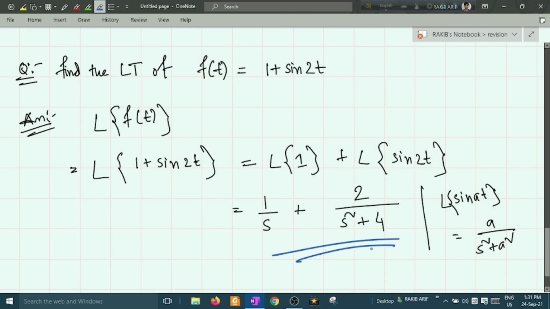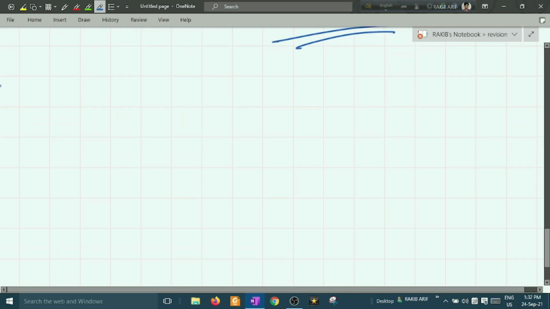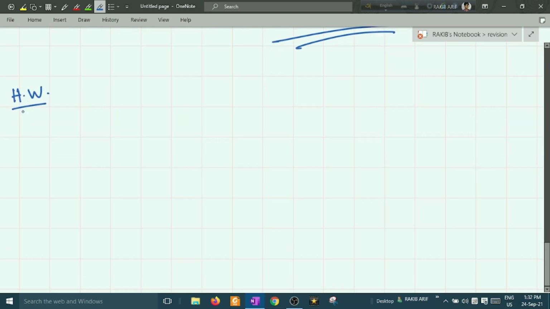So this is the direct question of Laplace transformations, and now I am moving to another question, to show how to deal with this kind of questions. I am giving another homework. Do this homework and send it to me on WhatsApp. Laplace of cos square t will be what? Find the Laplace transformation of cos square t. These are the important questions that you will be asked.